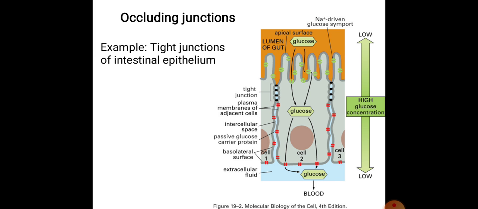In this fashion the transportation continuously occurs from the apical membrane towards your extracellular fluid. That's why at the middle part of this figure, the high glucose concentration is there.